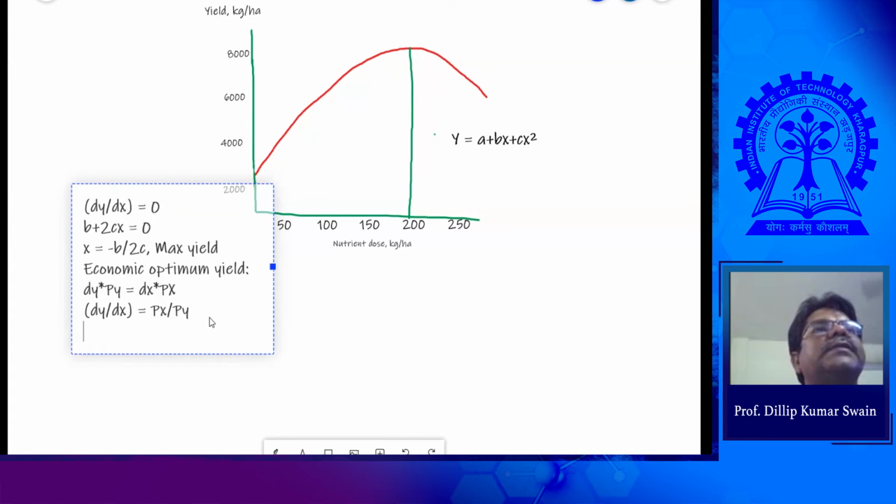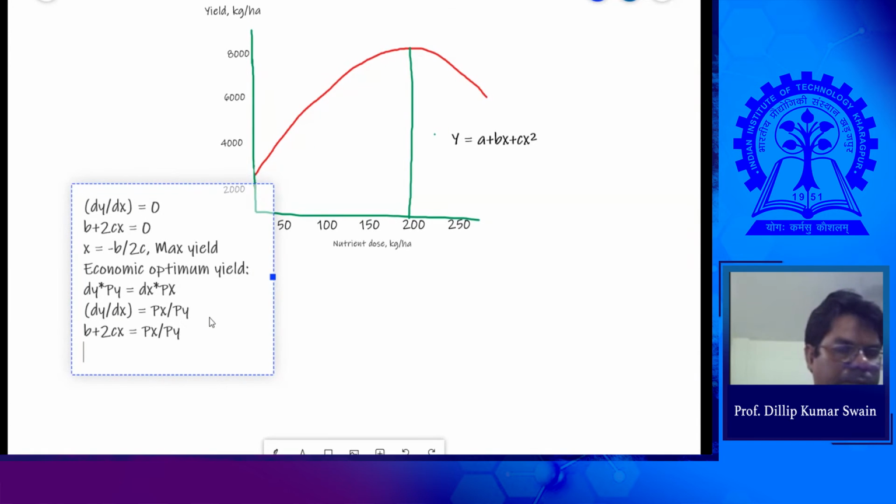So dy by dx is b plus 2cx, which is equal to px by py, and x is equal to (px by py minus b) into 1 by 2c.